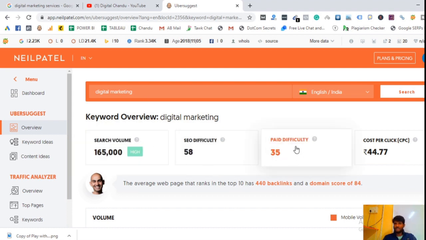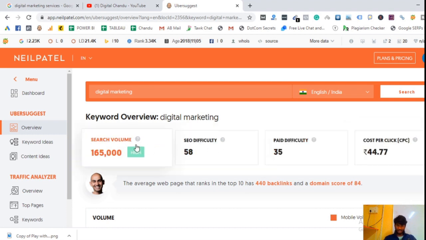And this is paid difficulty, meaning who are looking to run Google ads in search engines. The competition is 35 out of 100. And this is the CPC, cost per click.